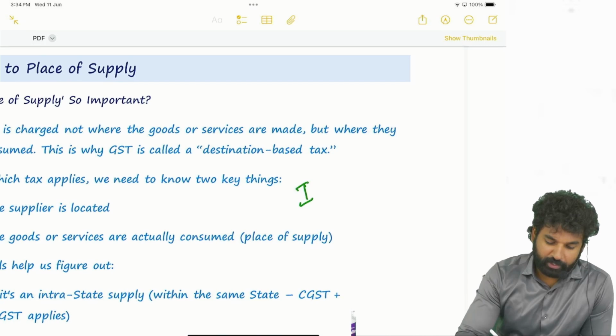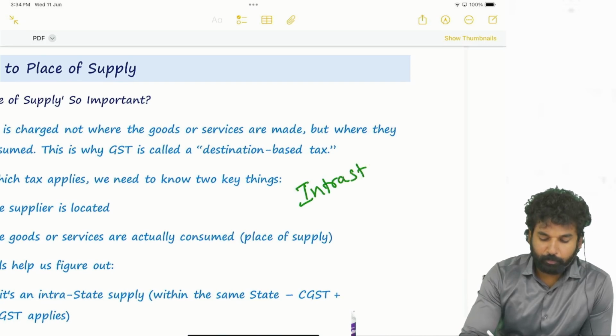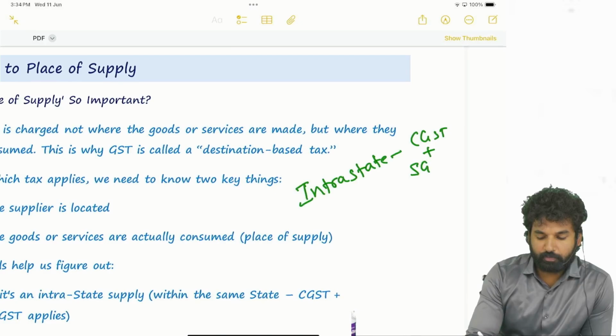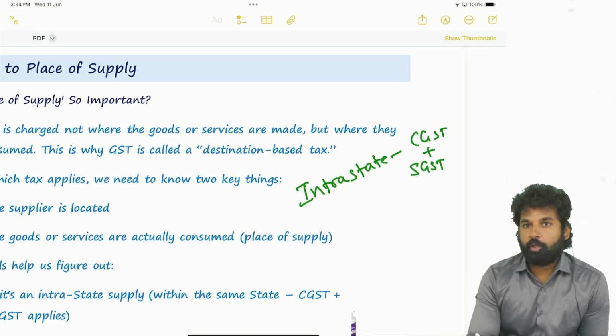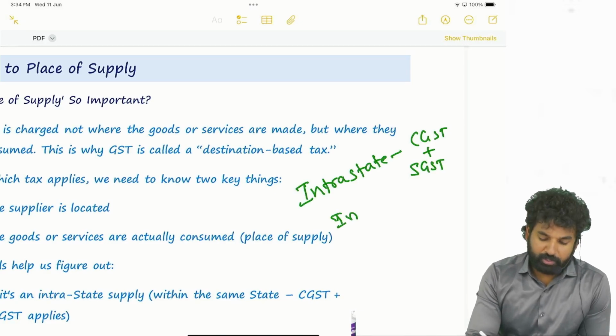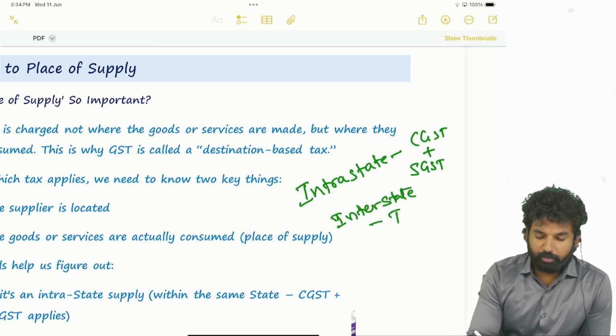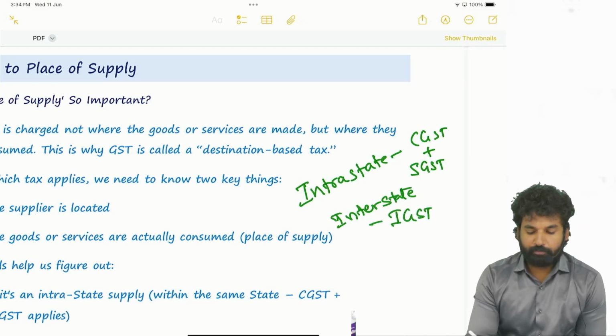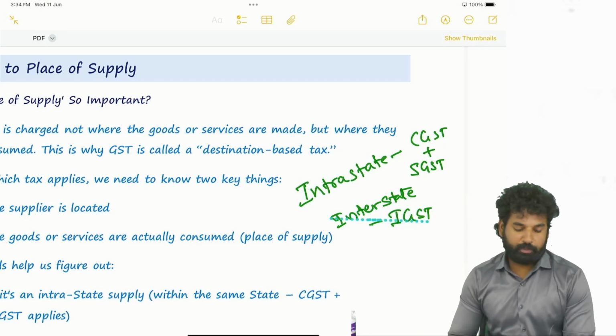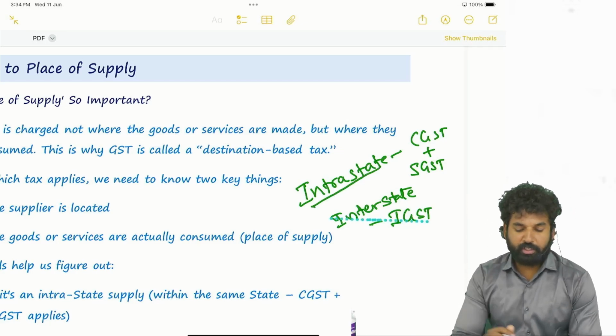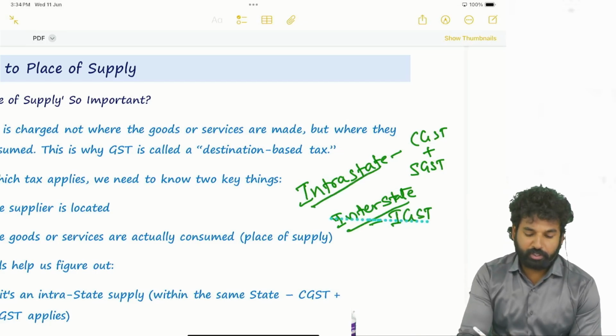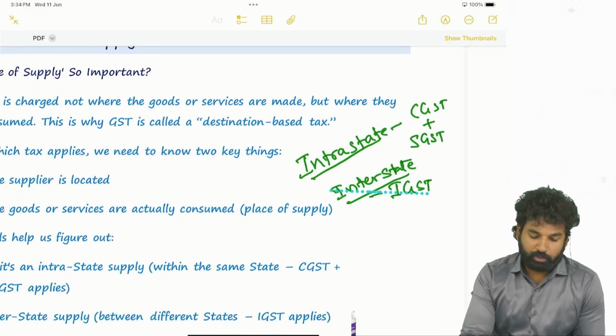See, if it is an intra-state supply, CGST plus SGST will be levied. Okay. Interstate supply, integrated GST will be levied, which is IGST. So how shall we determine whether it is an intrastate transaction or interstate transaction? How will we determine? That will be based on